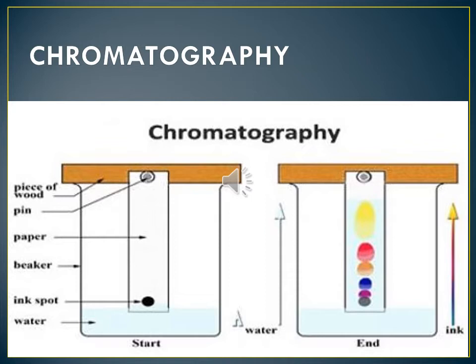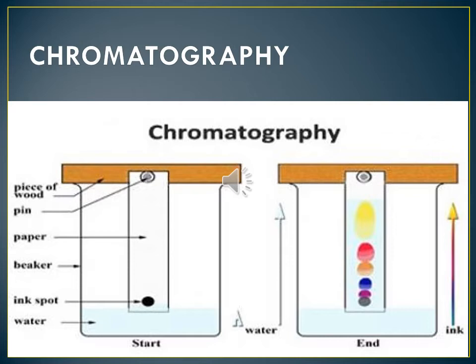So, in paper chromatography, we will separate the different things. How? A chalk stick is dipped into the ink. It is a separation technique. We will separate the colors, we will separate the dyes.